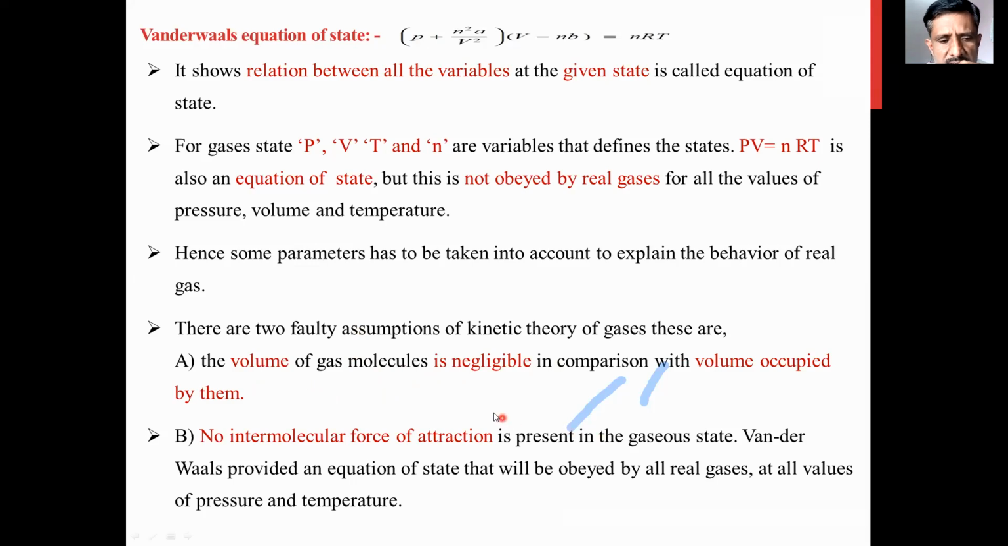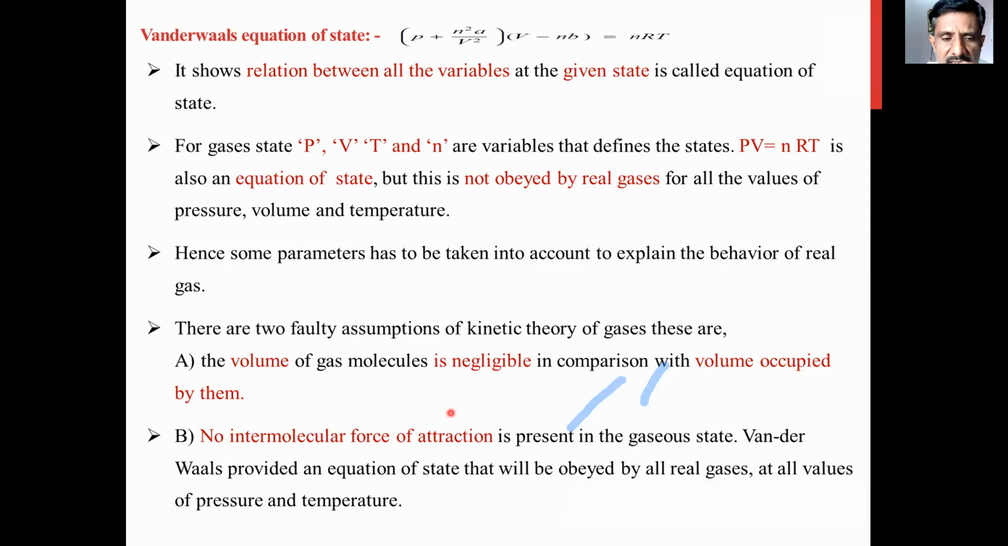Now we have seen that in the assumptions of kinetic theory of gases, there is no intermolecular force of attraction as well as no intermolecular force of repulsion in the gaseous state, but van der Waals provided an equation of state that will be obeyed by all real gases at all values of pressure and temperature. Although we are saying that there is no intermolecular force of attraction as well as repulsion,